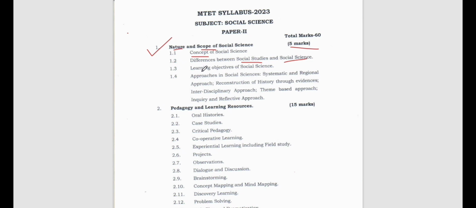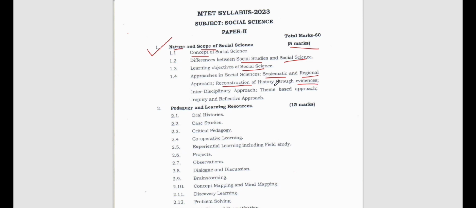Then the learning objectives of social science, the different types of learning objectives, we shall discuss here. Then approaches in social science: the systematic and regional approach. What are systematic and regional approaches to social science? Then reconstruction of history through evidences.